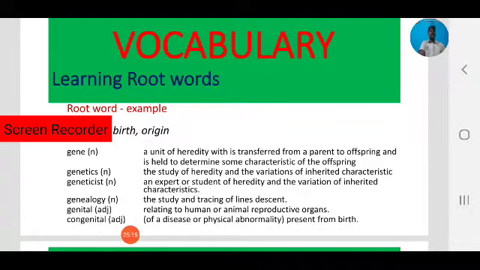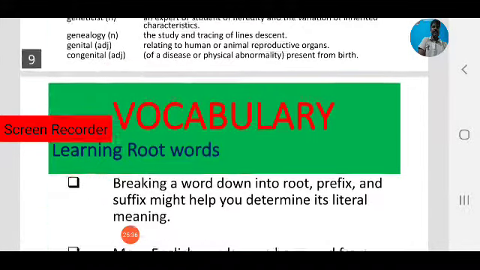For example, some disease is present from birth, so that is called congenital. Observe, by learning root words we can improve our vocabulary and learn new words. That is another way to improve our vocabulary.